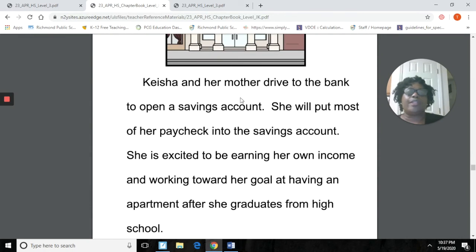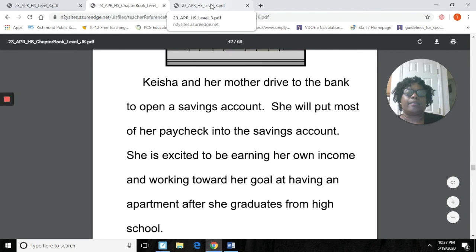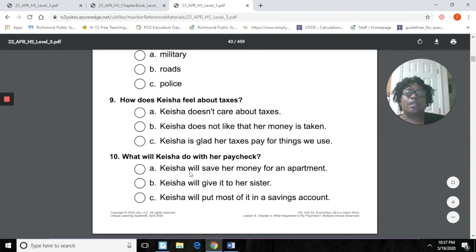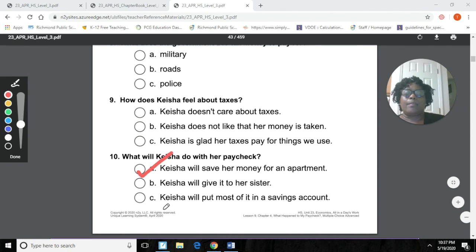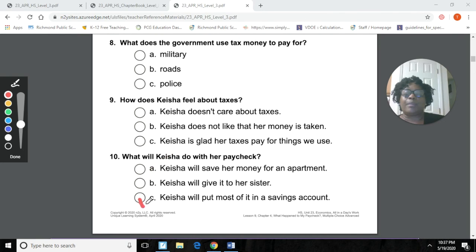So what did Keyshia do with it? It says it right here. It says Keyshia and her mother drove to the bank to open a what? A savings account. She put most of her paycheck into a savings account, okay? Because she was working toward what? Earning enough money to have her own what? Apartment. Okay, so let's look. So we can see here that she is saving her money for what? An apartment. So we can check this one. So let's get our pen. And she was going to put that money in a savings account. All right, excellent job, guys.